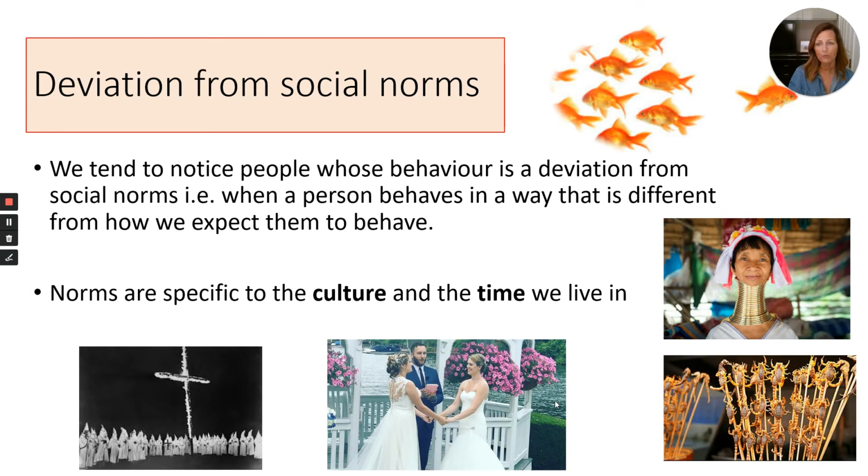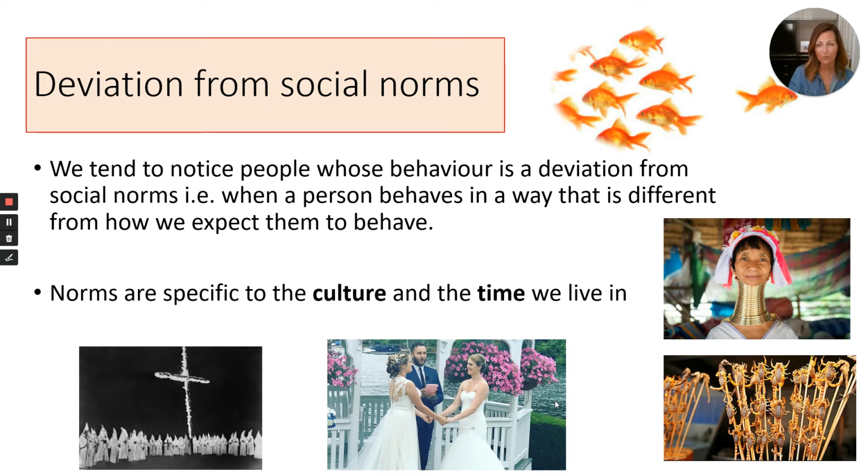And we tend to notice people whose behaviour is a deviation from social norms. So when a person behaves in a way that's different from how we expect them to behave. So we have these unwritten rules, and sometimes laws as well, written rules, that dictate to us how we should behave. And there are certain things that we expect somebody to do in society in order to fit in with everyone else.